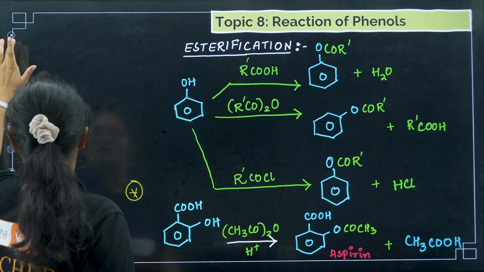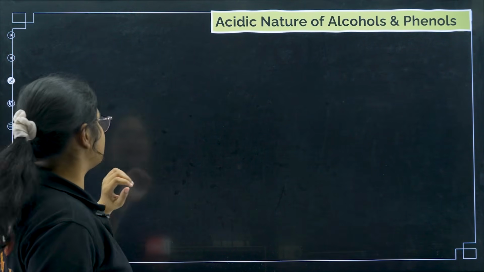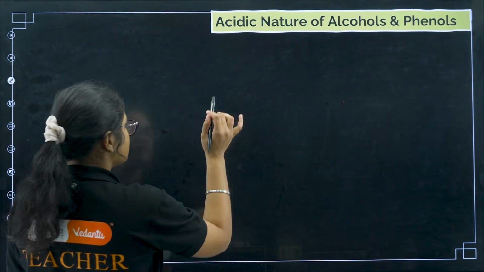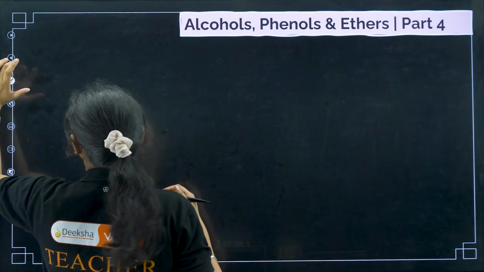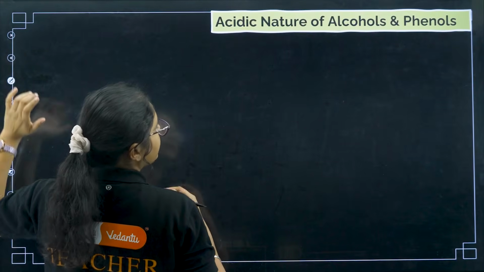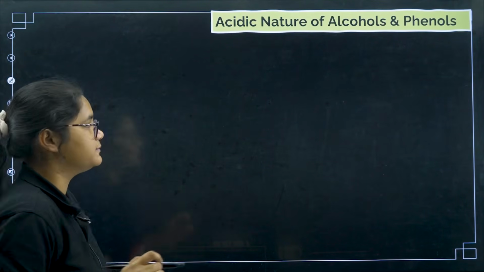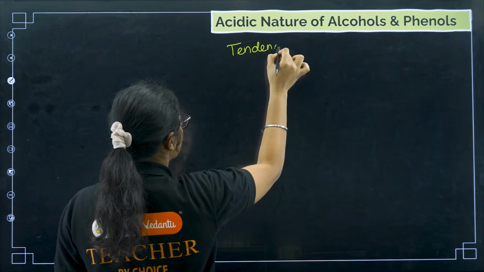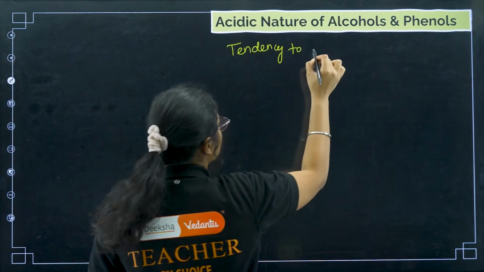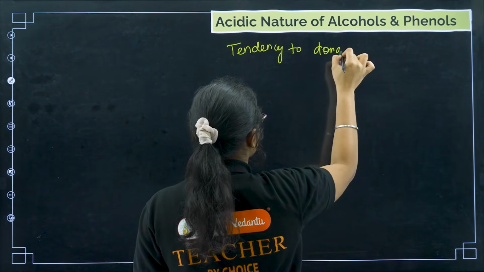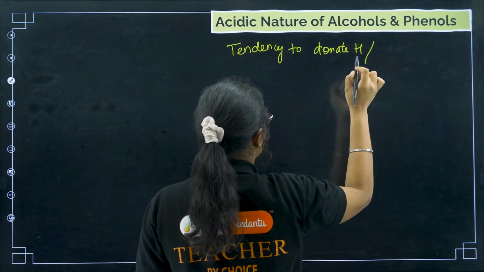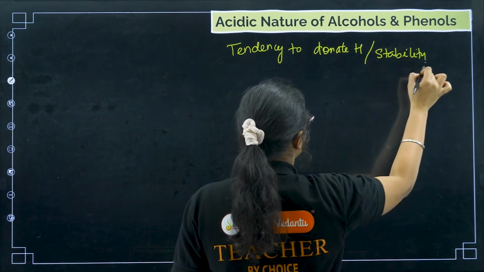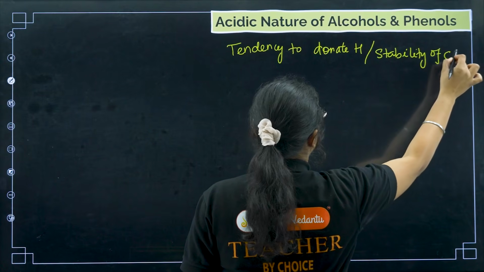Next, we'll talk about the acidic nature of alcohols and phenols. Very, very important. So acidic nature of phenols means what? The tendency to donate H plus, or it can be determined by the stability of the conjugate base.